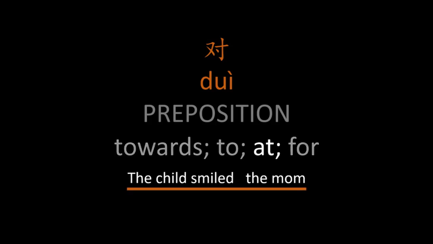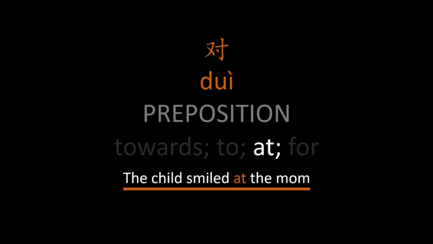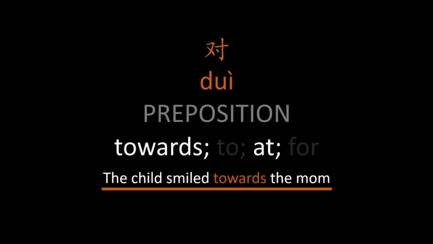So this is where we need the preposition at. And now we know the relationship between these 2 parts of the sentence. The verb smile is directed towards the mum. And this is the function of 对. It has this kind of directional feel to it, helping us to understand what or who is the target of a particular verb. So this is the role it plays in a sentence where the subject, the doer, in this case the child, performs a verb, in this case a smile, which is directed towards an object, the person or thing that is on the receiving end or is the target of the verb.